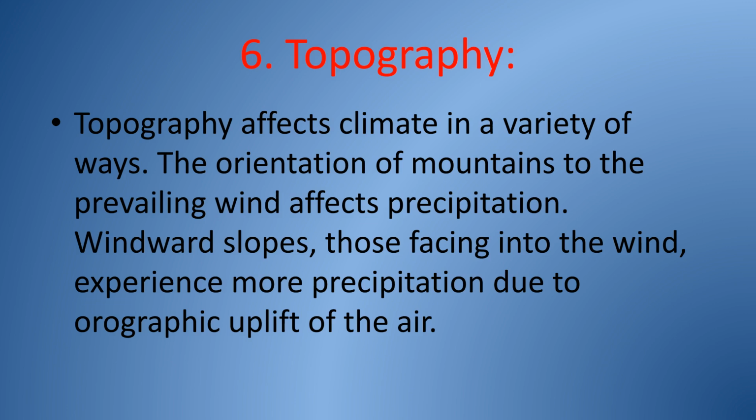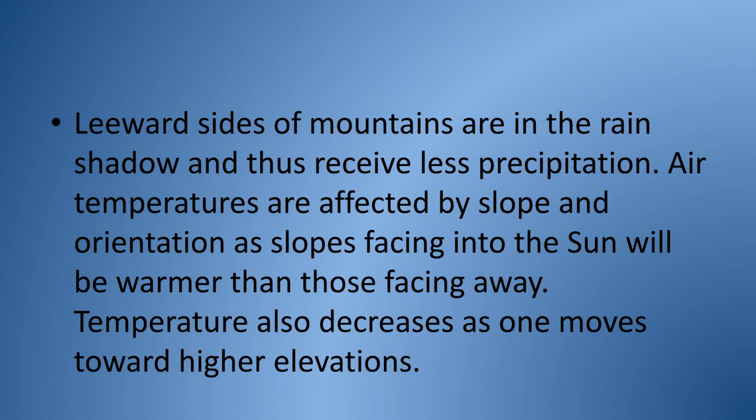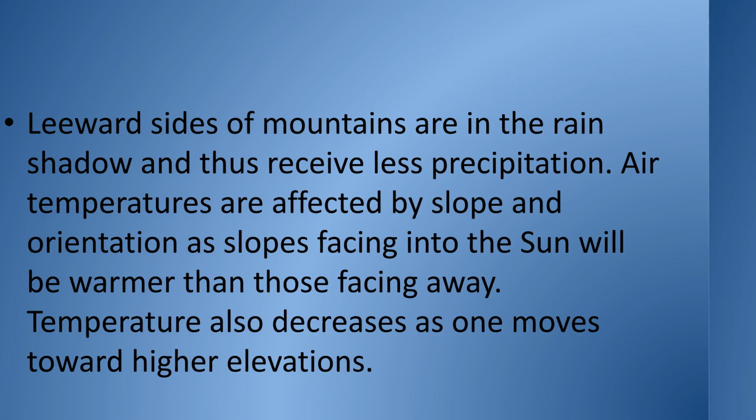Topography affects climate in various ways. The orientation of mountains affects precipitation, as windward slopes facing the wind experience more precipitation due to orographic uplift of the air. Leeward sides of mountains are in the rain shadow and receive less precipitation. Air temperatures are also affected by slope and orientation, with sun-facing slopes being warmer. Temperature decreases with higher elevations.